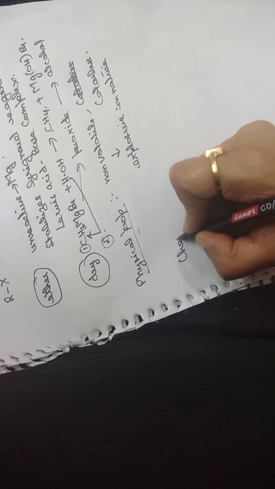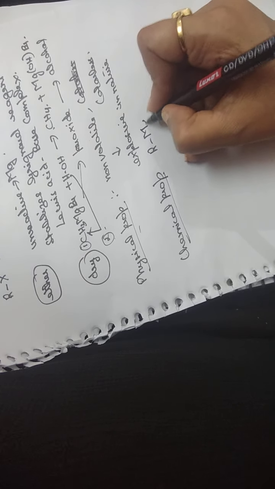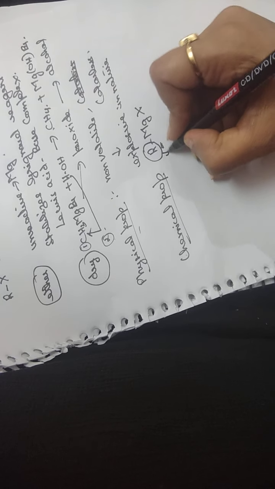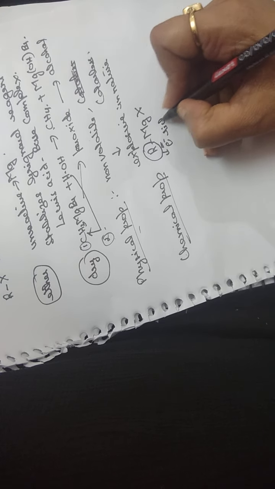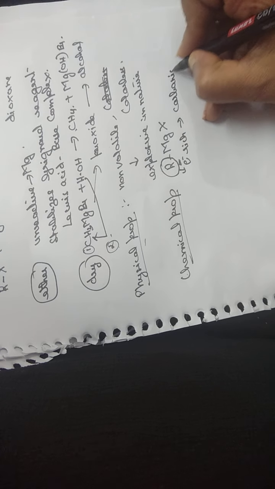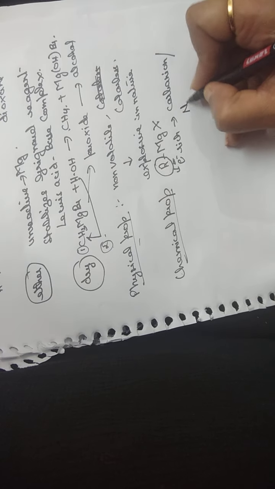Now the chemical properties. In Grignard's reagent, the alkyl group which is present is electron rich, and because it is electron rich, it can function as a carbanion or a nucleophile.